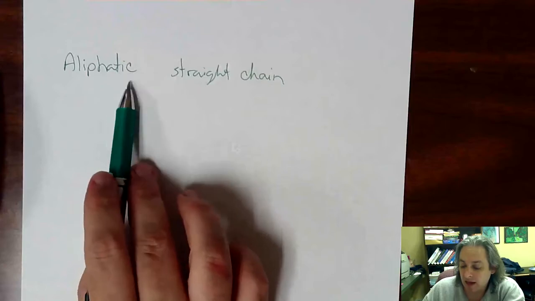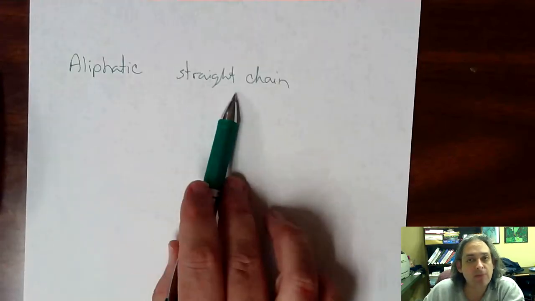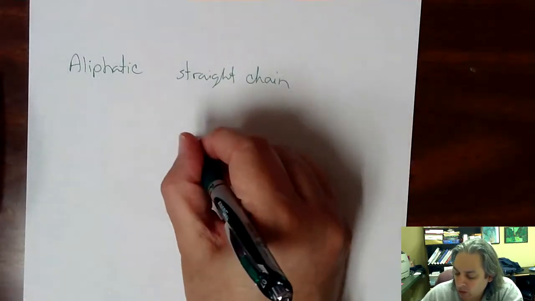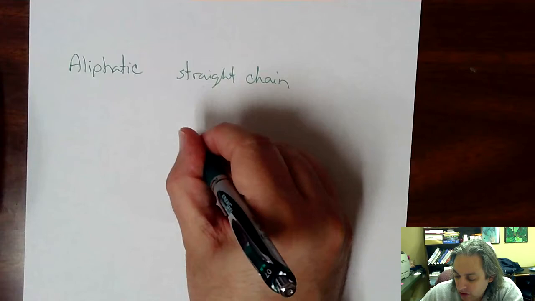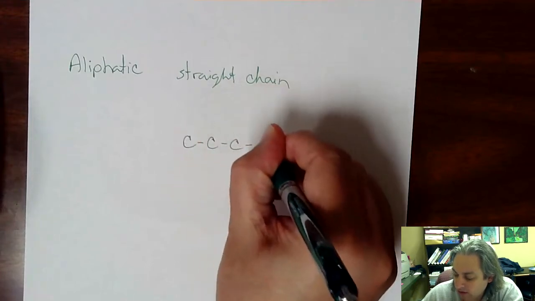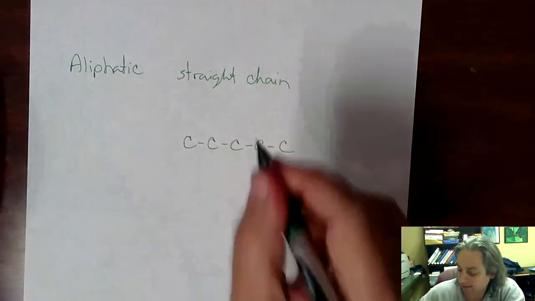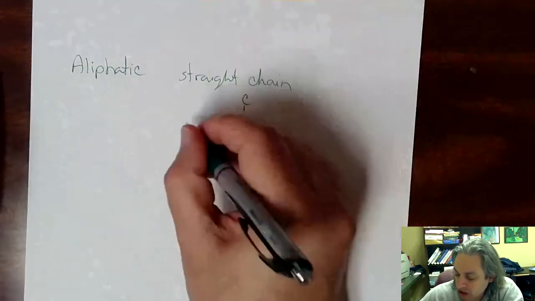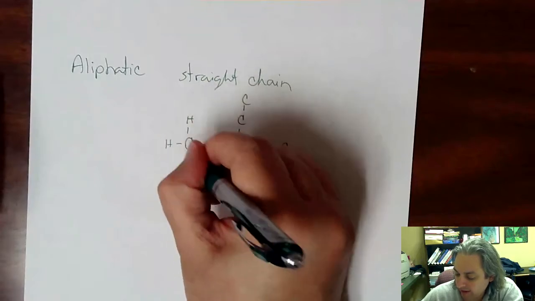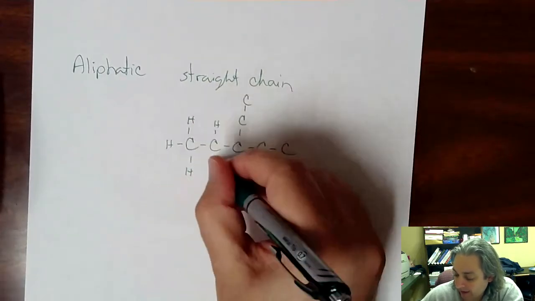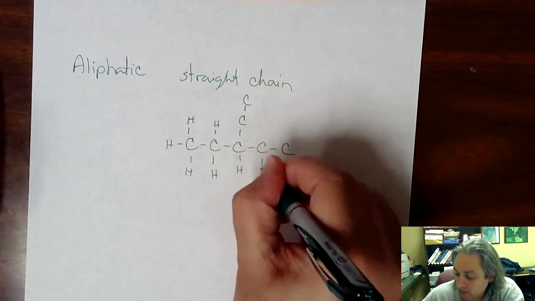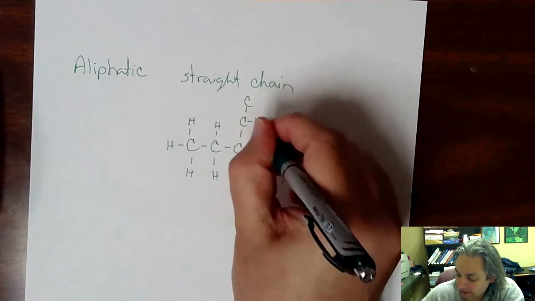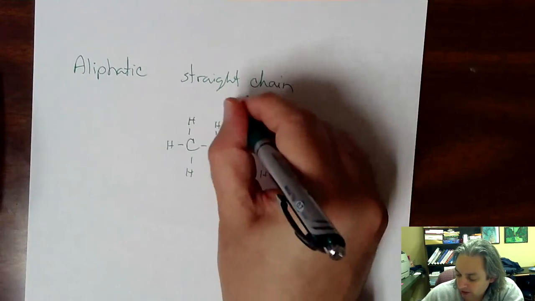Now, aliphatic hydrocarbons don't have to just be straight chains. We could have branches coming off of them. So for example, we can have a 5-carbon chain, and then we could put some other carbon as a branch off of that. And if we put hydrogens all around this, this would be an aliphatic hydrocarbon that has branches on it. In this case, it has a branch on the 3rd carbon. And remember, every carbon has to have 4 bonds.